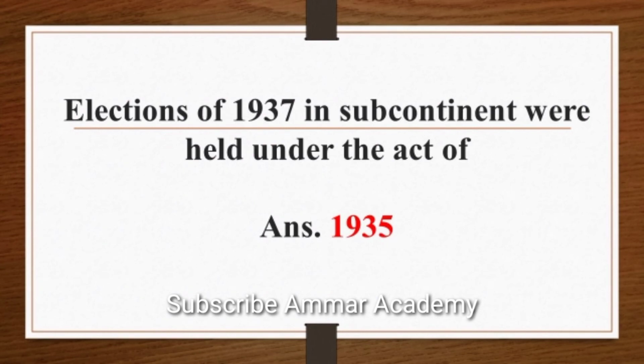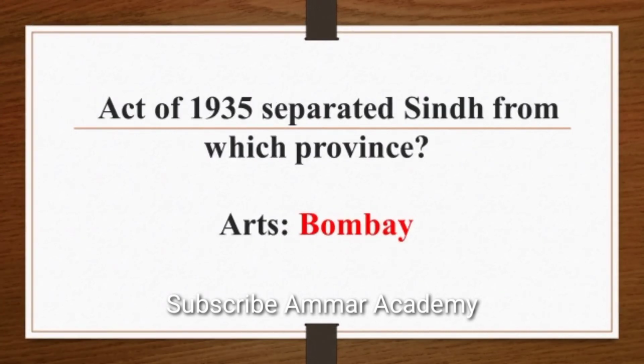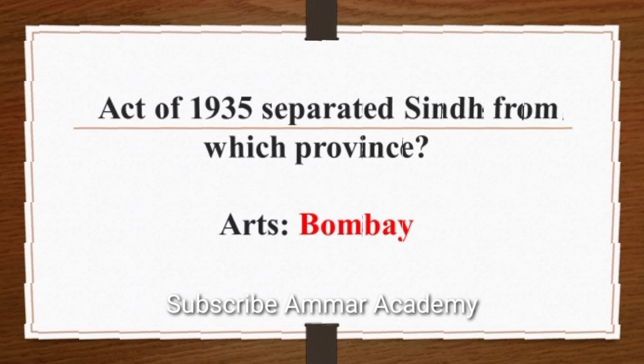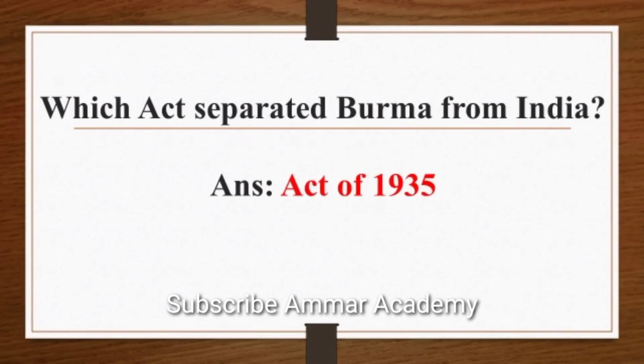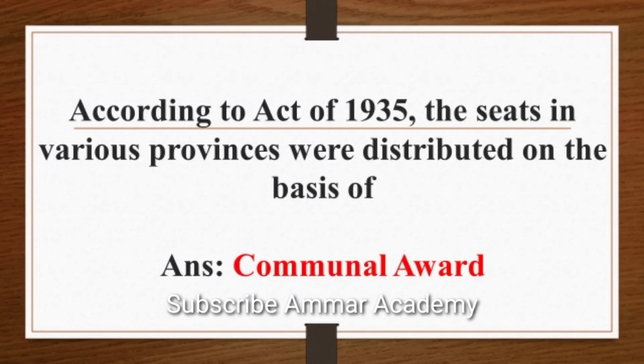Election of 1937 in subcontinent were held under the Act of, answer is 1935. Act of 1935 separated Sindh from which province? Answer is Bombay. Which new province was formed under Act of 1935? Answer is Odisha. Which act separated Burma from India? Answer is Act of 1935. According to Act of 1935, the seats in various provinces were distributed on the basis of, answer is communal award.